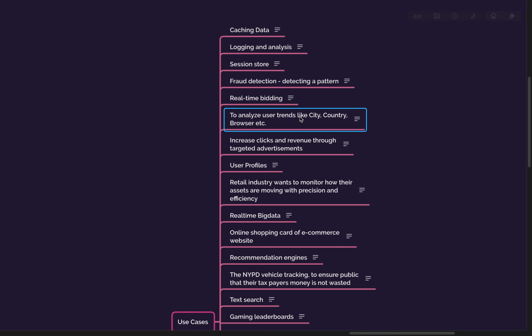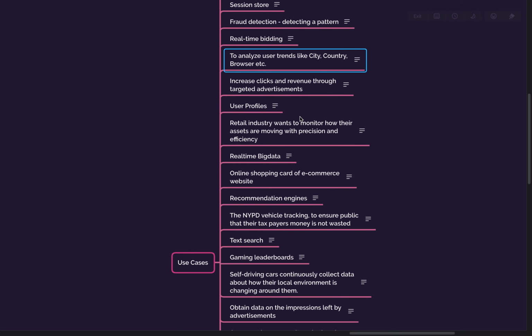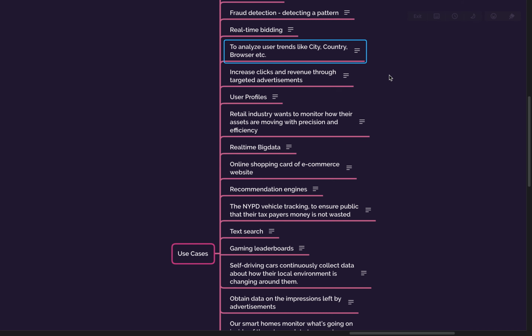And then to analyze user trends like city, country, browsers. Yes, a columnar database, because you can aggregate data based on city, country, browser type.